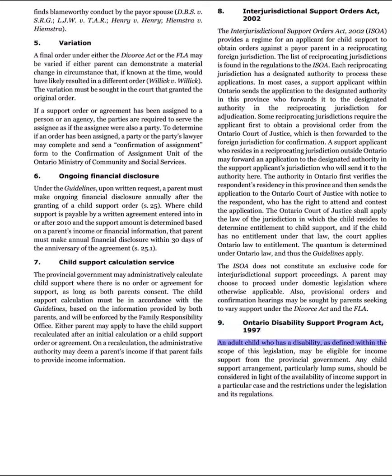9. Ontario Disability Support Program Act, 1997. An adult child who has a disability, as defined within the scope of this legislation, may be eligible for income support from the provincial government. Any child support arrangement, particularly lump sums, should be considered in light of the availability of income support in a particular case and the restrictions under the legislation and its regulations.